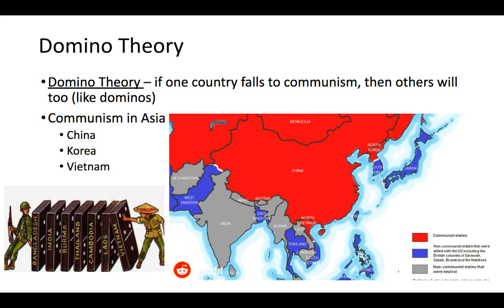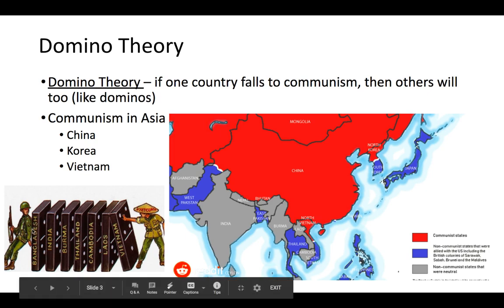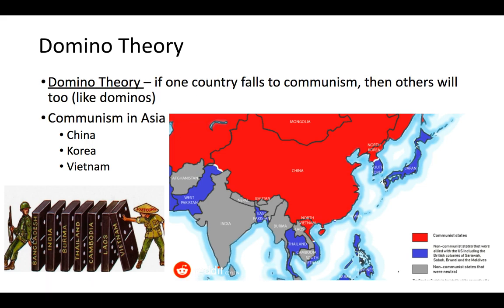Domino theory is the idea that if one country falls to communism, then others will fall to communism as well. Communism in Asia was in China, Korea, and Vietnam at this point. The worry was, as you can see in this little cartoon to the left, that if Vietnam fell, then Laos, Cambodia, Thailand, Burma, India, Bangladesh, all these other countries would fall to communism like a row of dominoes.